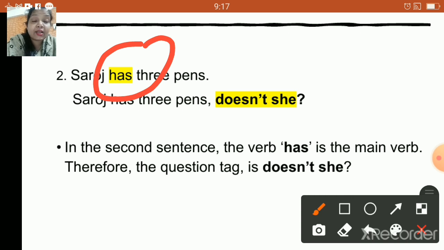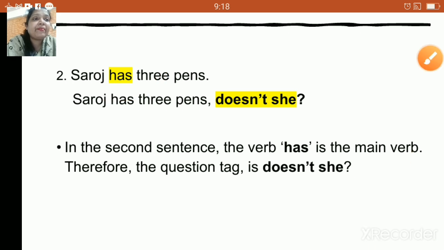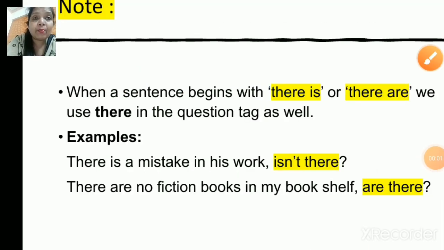So understand, whenever has will come as a main verb, then you have to use doesn't she or doesn't he, right? But however, whenever has is being used as a helping verb, then we have to use the question tag like hasn't he or hasn't she. Depends on the sentence.